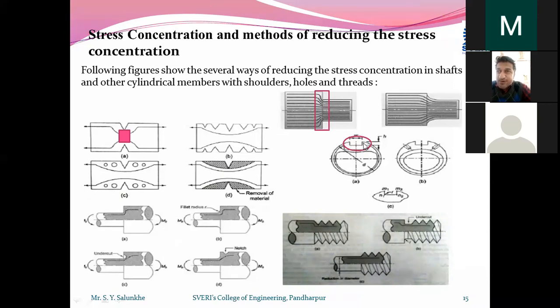Or suppose you are going to create one keyway on a shaft. Near the keyway where the area is going to get reduced, the stress will get concentrated. Am I right? Then if suppose you are going to create some notch in any component, stress will get concentrated, right? When we create threads on any component, stress will get concentrated, right? Where the area has irregularity, at that point, stress will get concentrated. Am I right?